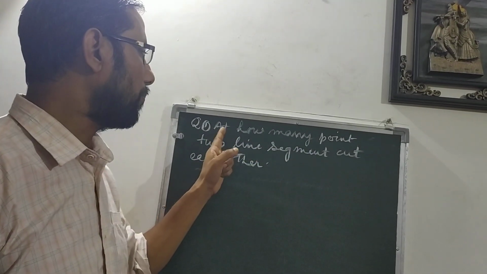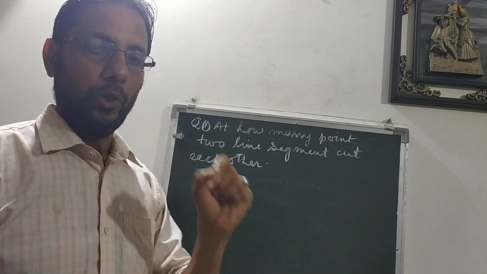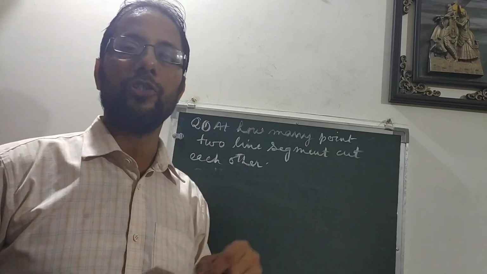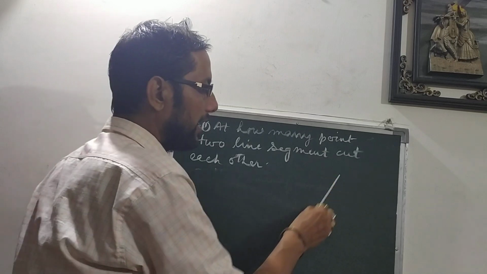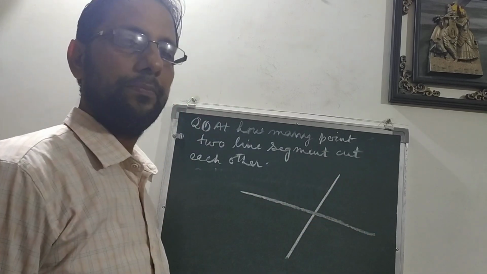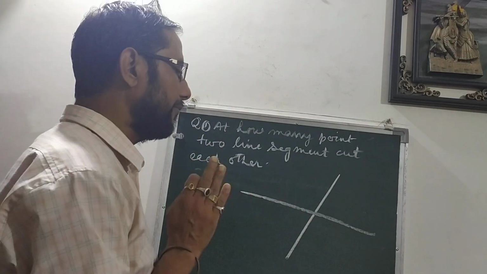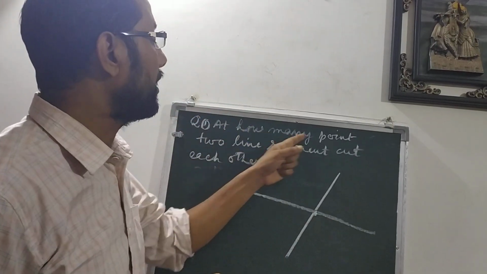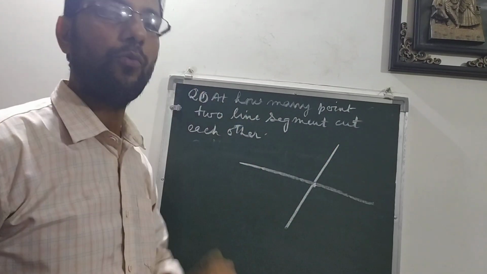Here it is written: at how many points do two line segments cut each other? So when we draw two line segments, what is the maximum number of points at which they can cut each other? See, if I draw a line like this, let me draw another line. Here I can draw like this. So anyway I can draw, but they will intersect at only one point, remember. They will cut each other at only one point.